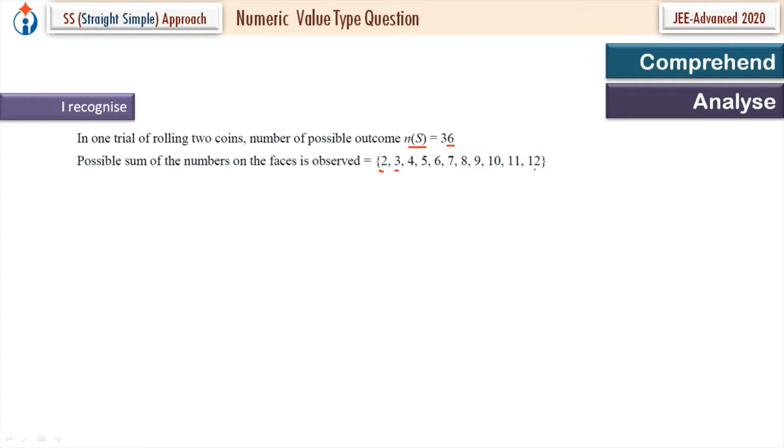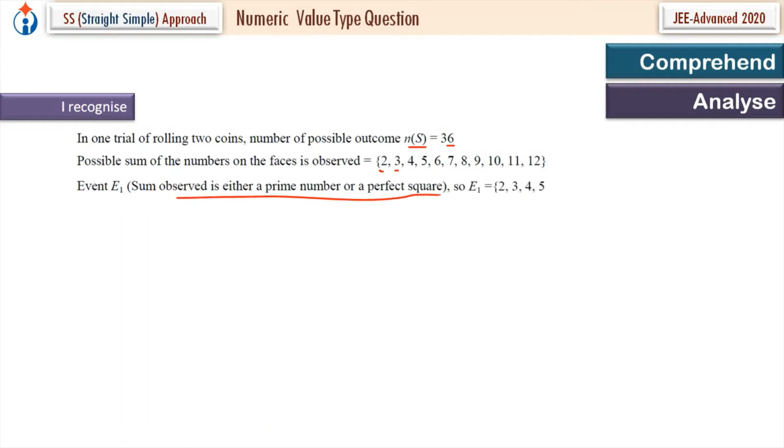Now let's describe event E1, which is the sum observed is either a prime number or a perfect square. Out of these possible sums, the ones that are either a prime number or a perfect square are 2, 3, 4, 5, 7, 9, 11.